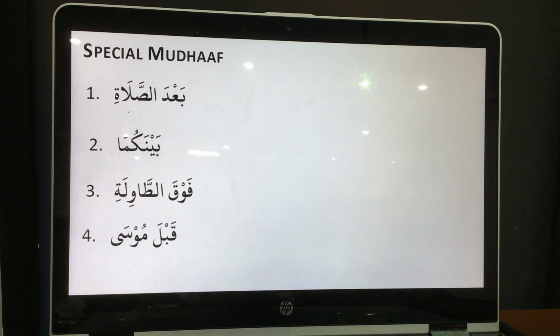Number 4. Qabla Musa. What does qabla mean? So what will be the translation of Qabla Musa? So before Musa. It's simple as that, right? Number 5. Khalfa ghurfati. Aryan? Khalfa means what? No. Behind, and ghurfati means room, like a classroom. Okay? Behind the room. Okay? Good.